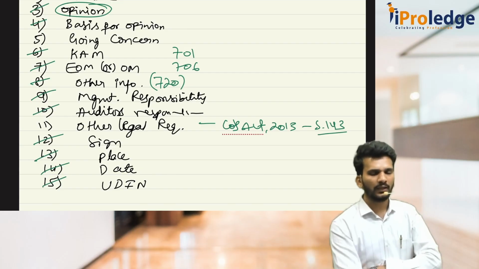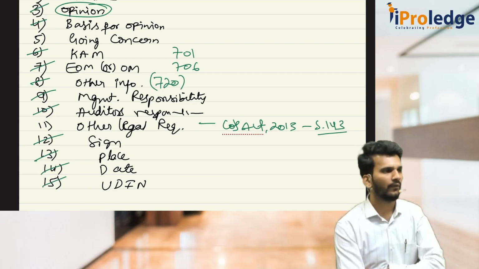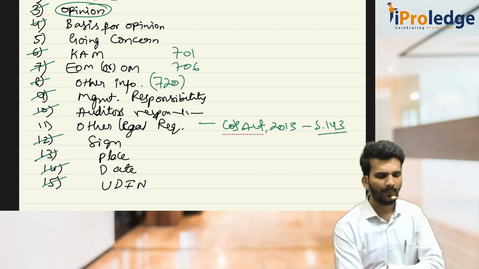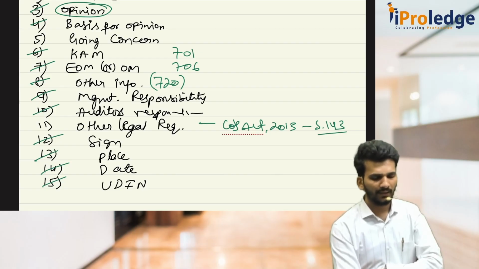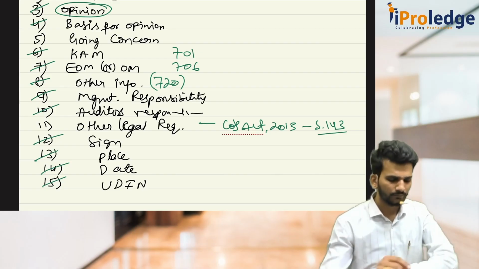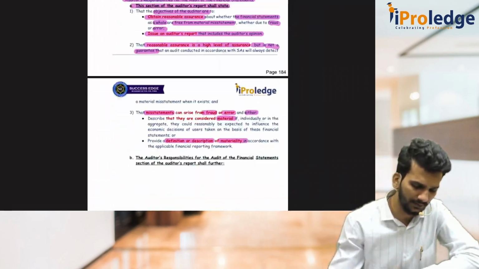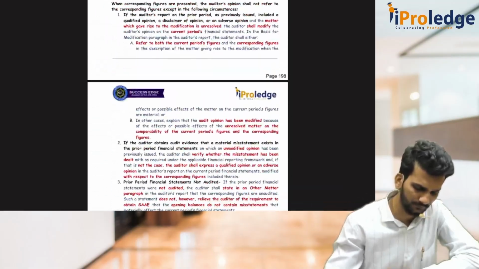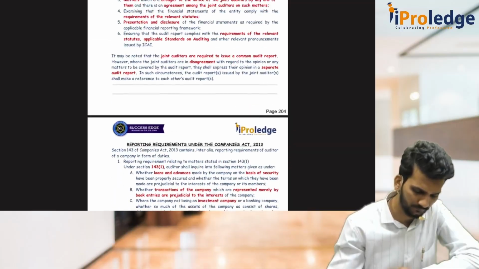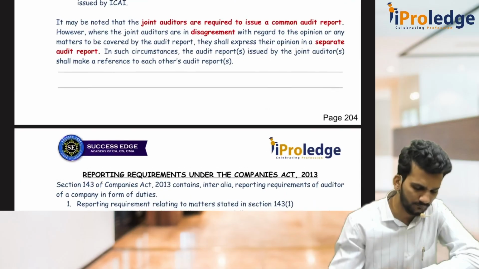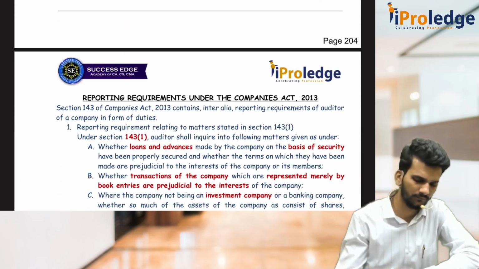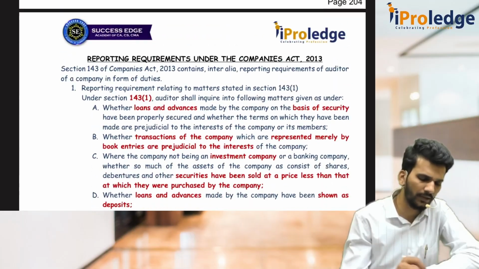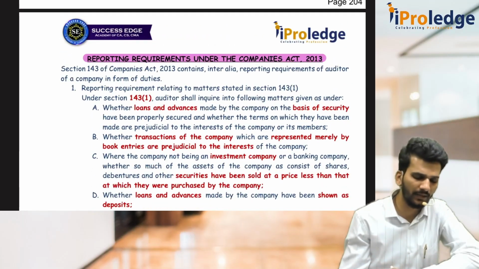Under 143 there are 143.1, 143.3, 143.11 main section and 143.12. So the fraud thing, there are many subsections. So they tell that other legal regulatory requirements. If you see, they have given here reporting requirements under the Companies Act 2013.